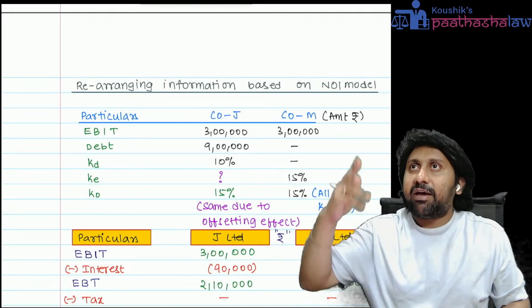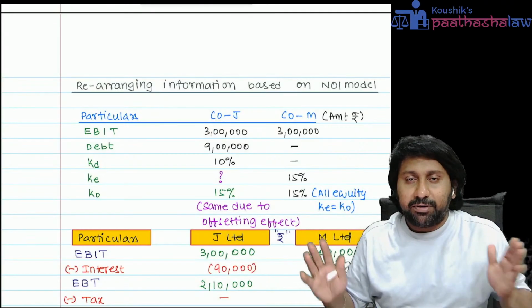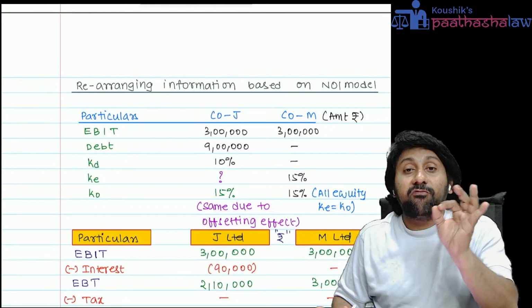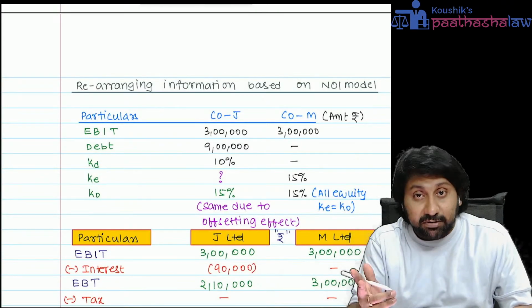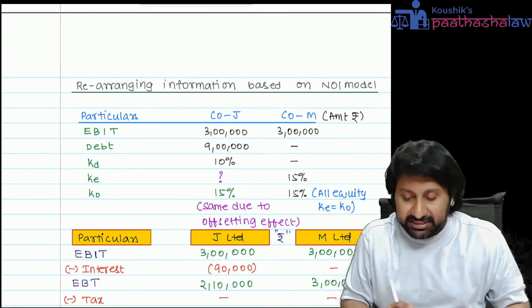In one way, value increases. In one way, value decreases. Both will be the same again. So in case of NOI approach, value of companies will be same. KO also will be same.